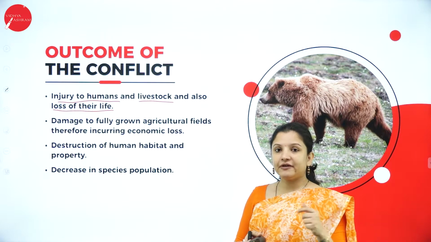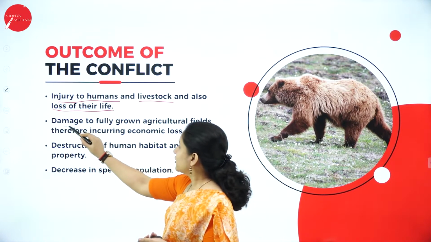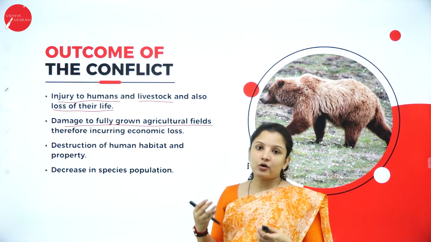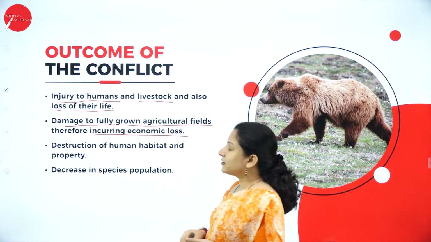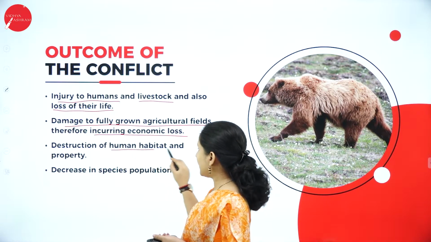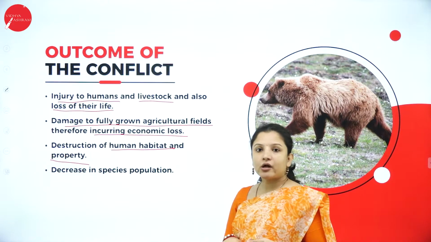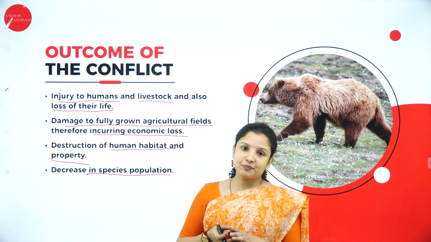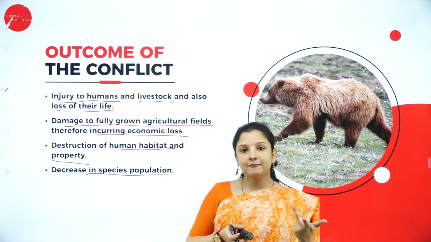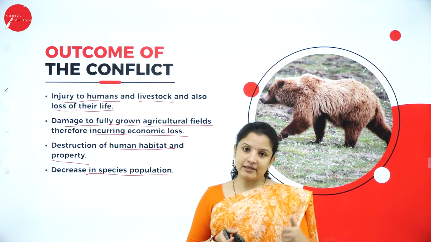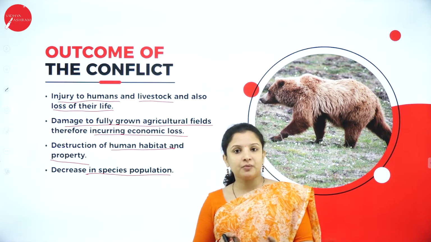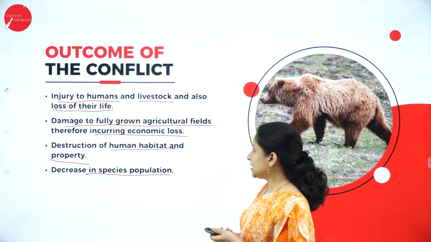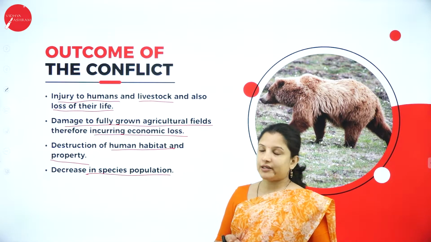Say for example, if elephants are there, then they can damage fully grown agricultural lands, and therefore they can cause a huge economic loss to the farmers. They can also destroy the human habitat and their property, and it can also result in a decrease in species population, because eventually what will happen, the villagers will start killing these wild animals because they are posing a threat to the people. So eventually the population of these wildlife can also drastically decrease. So these are the outcomes of human-wildlife conflict.